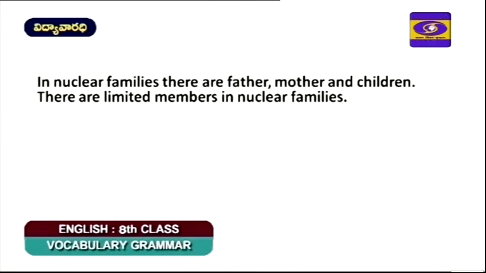Okay. Then on the left branch we have nuclear families, and how many members each nuclear family includes. There are father, mother, and children. So from the information given, there are limited members in nuclear families. So you can continue with some more information from your understanding.